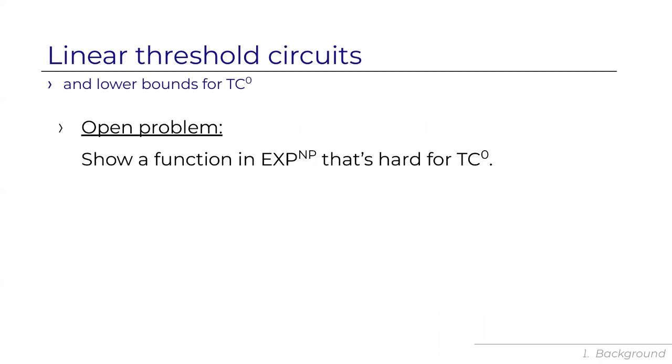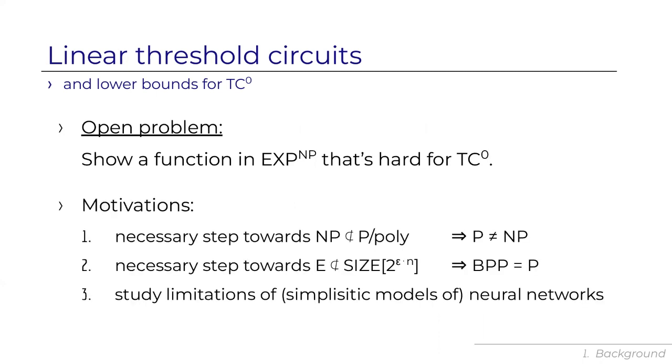It has several motivations. First, it's a necessary step towards separating P from NP in the circuit lower bounds program. So if we want to show that NP is hard for P/poly, we first need to show that NP or EXP^NP is hard for TC0. It's also a necessary step towards showing that BPP equals P in the circuit lower bound program. So if we want to show that E is hard for exponential size circuits and get PRGs, we first need to show a circuit lower bound for TC0.